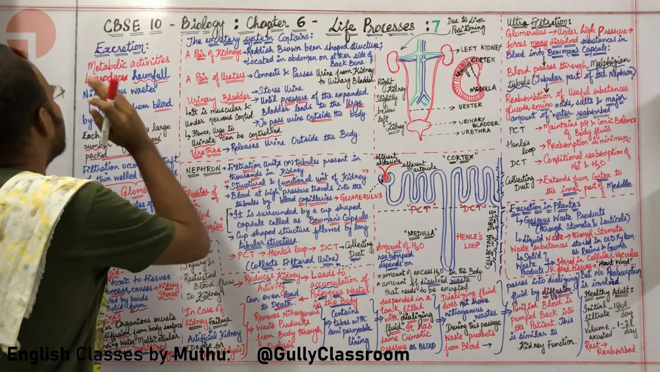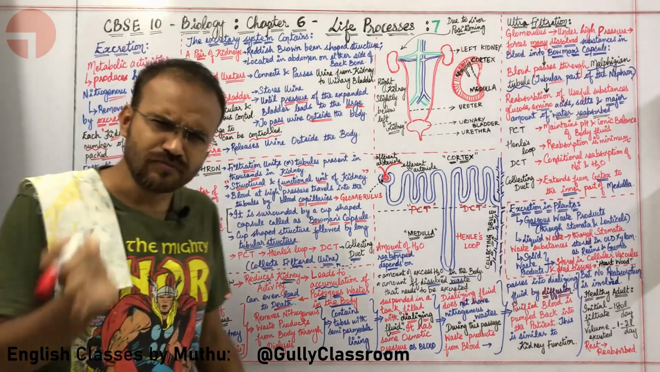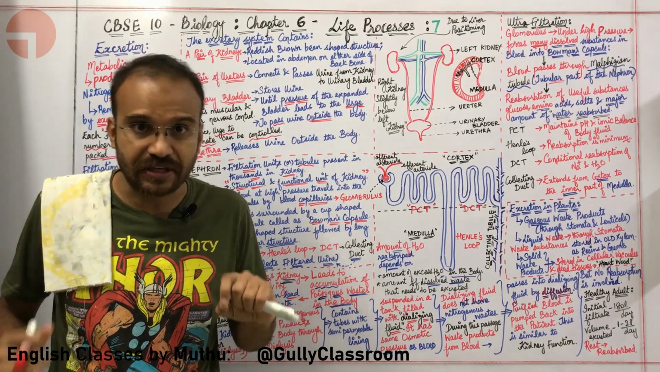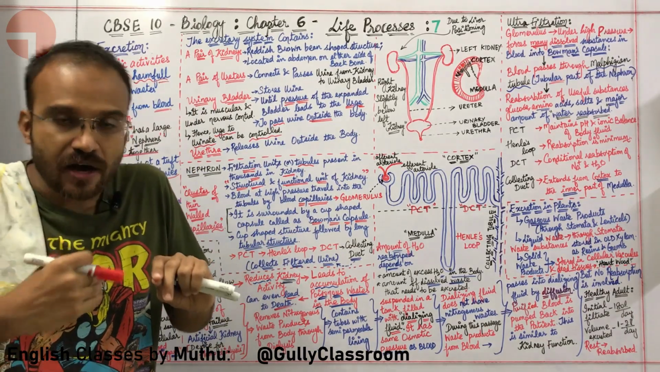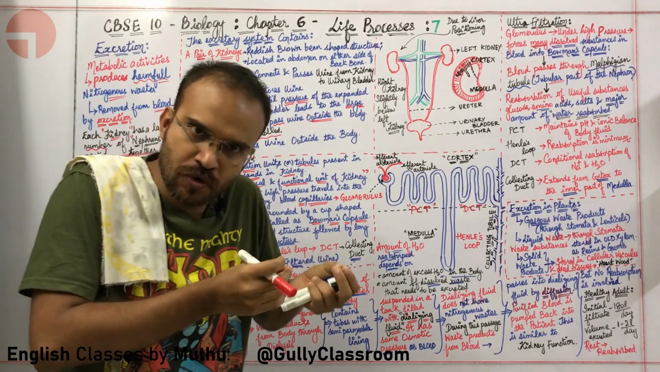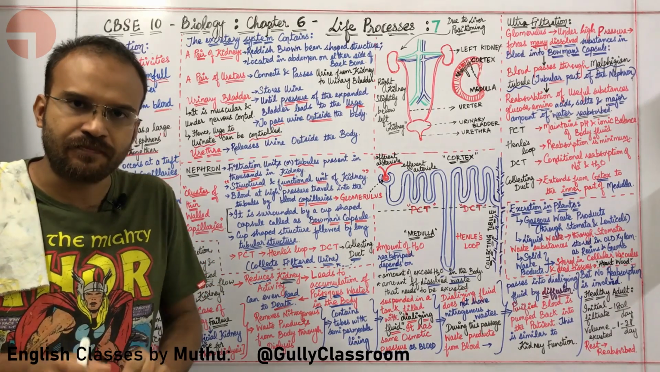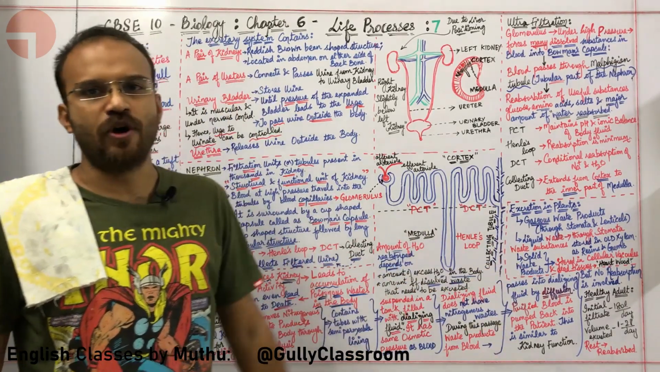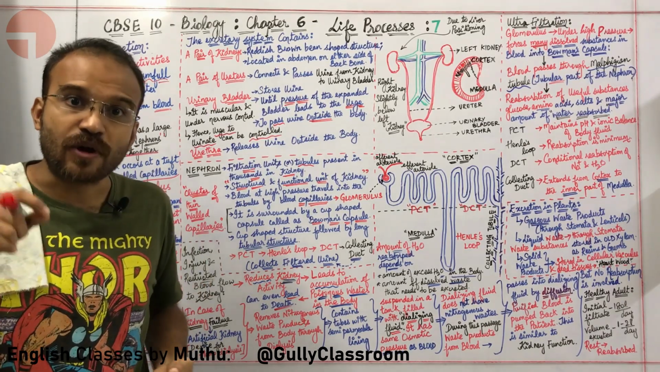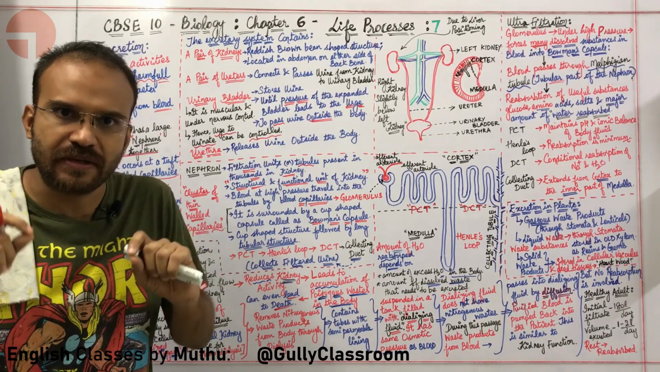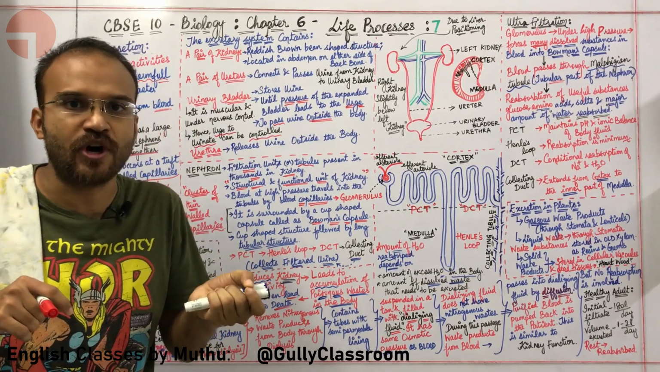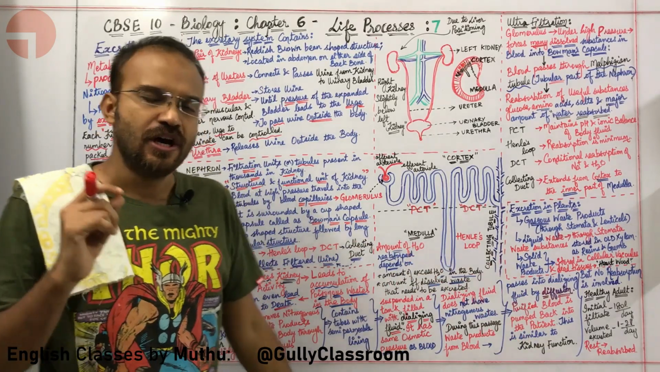Come on guys. What is excretion? First of all, excretion is the process by which all the nitrogenous waste materials present in the blood are removed by a system and sent outside the body. Let me repeat the definition. Excretion is the process by which all the nitrogenous waste materials present in the blood are systematically removed from the body and sent outside. Okay, sir.